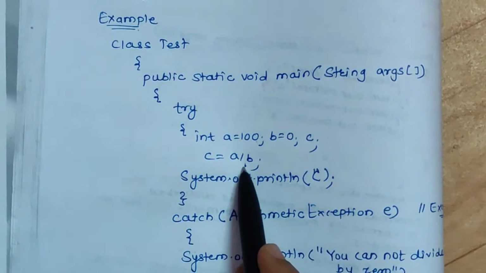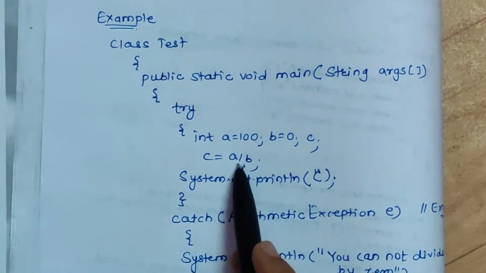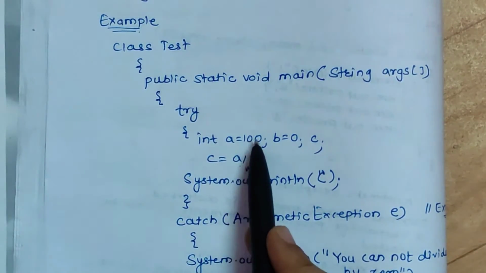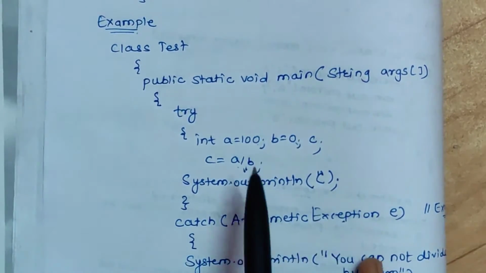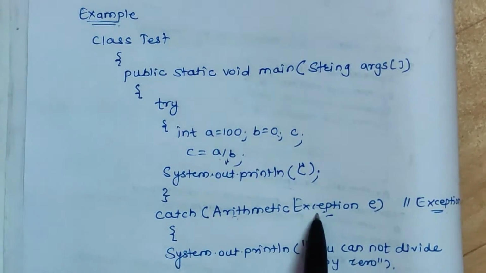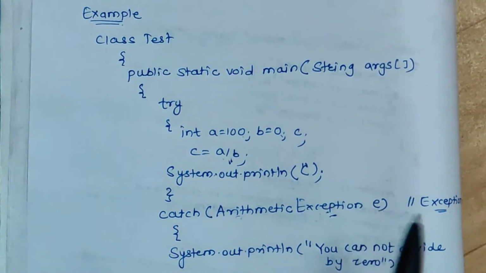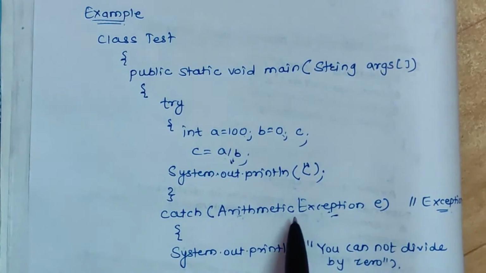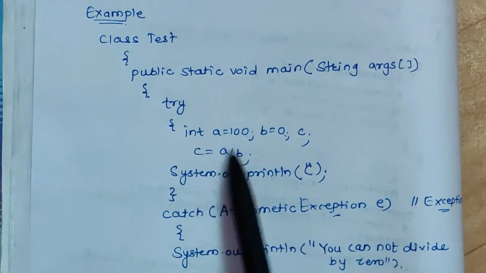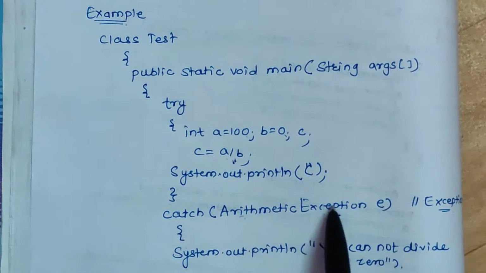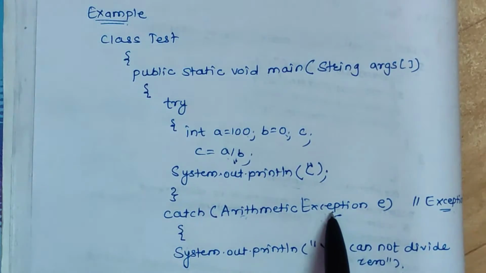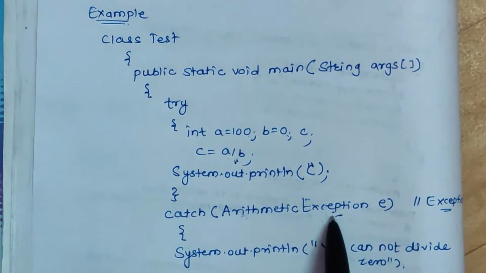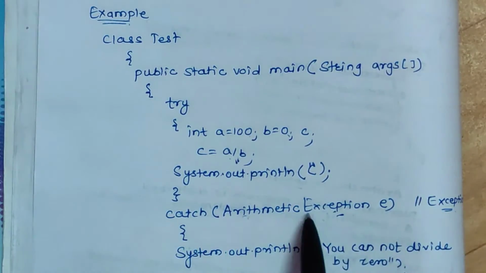There are various kinds of exceptions, or we can say various categories of exceptions in Java. For example, this a divided by b, that is any number divided by 0, comes in the category of arithmetic exception, which is the name of the class, that is ArithmeticException, and this is an object of this class. Now if you don't know what kind of exception may occur in this try block, you can write simply Exception, because Exception is a super class of all these subclasses. That's why if you are not sure about what kind of exception may occur, you can use this Exception class.